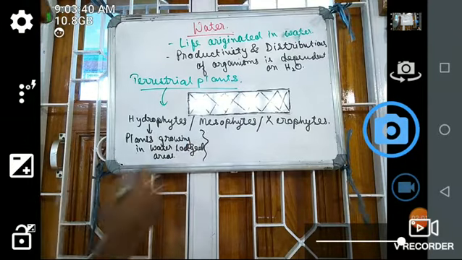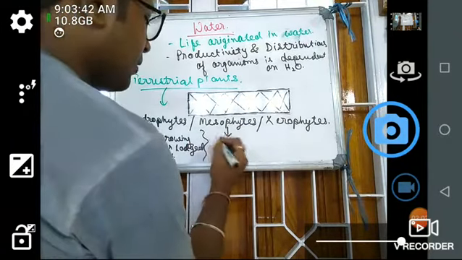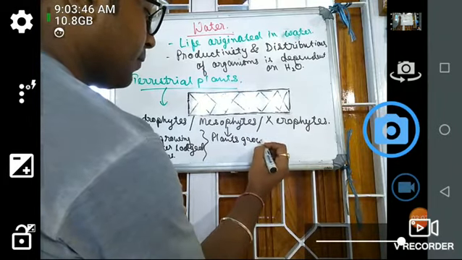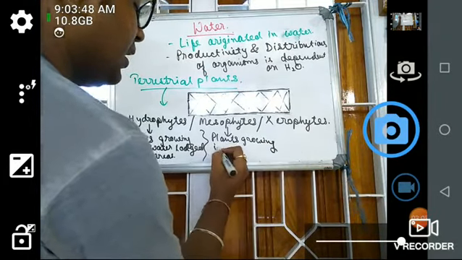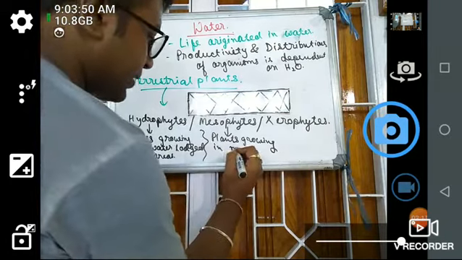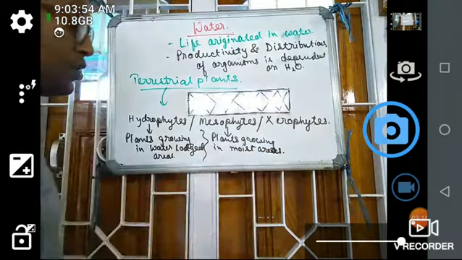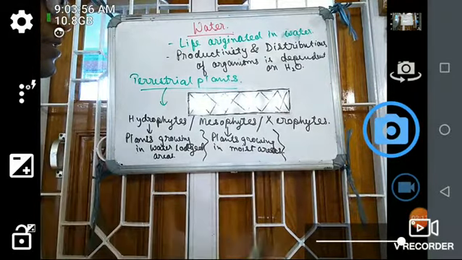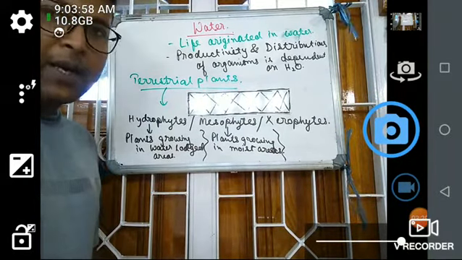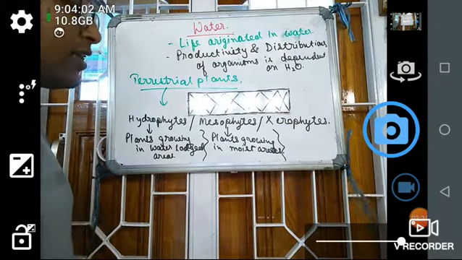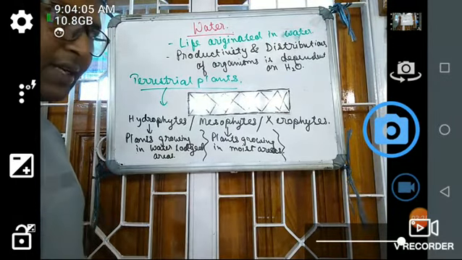So what are mesophytes? Mesophytes are plants growing in moist areas. What is a moist area? Moist area means where the humidity is high. Those areas are known as the moist areas. So these plants are growing in the moist areas.